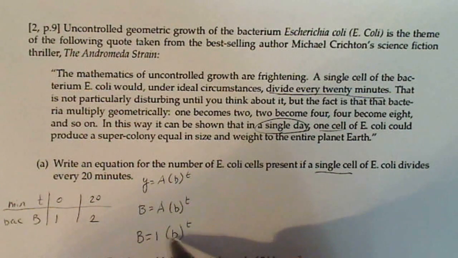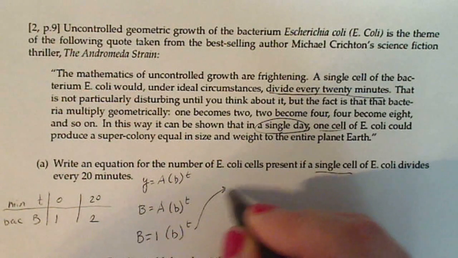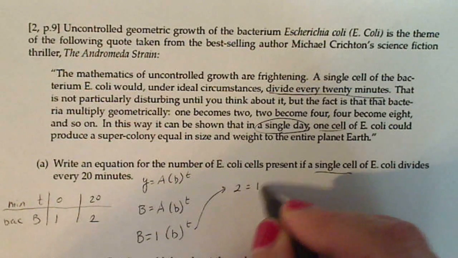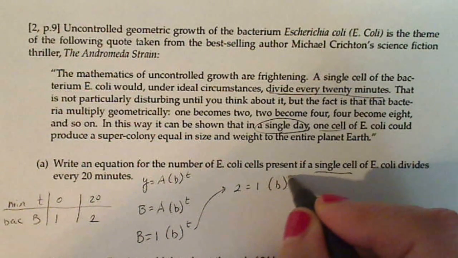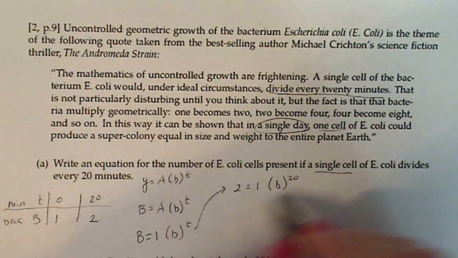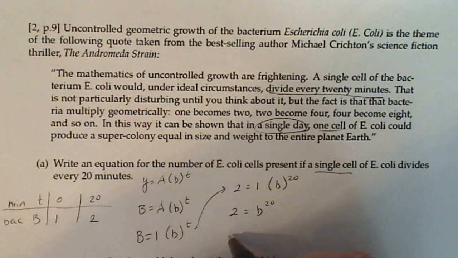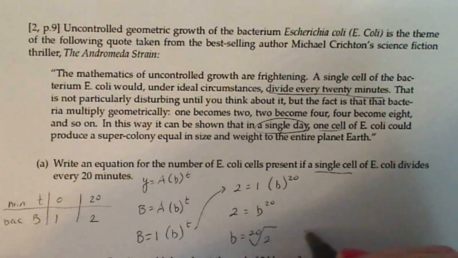Then to find b, I'm going to use this ordered pair: 2 bacteria after 20 minutes. I always put that 1 there, mostly to remind me what my initial value is. Solving for b, 2 equals b to the 20th, so b is equal to the 20th root of 2.